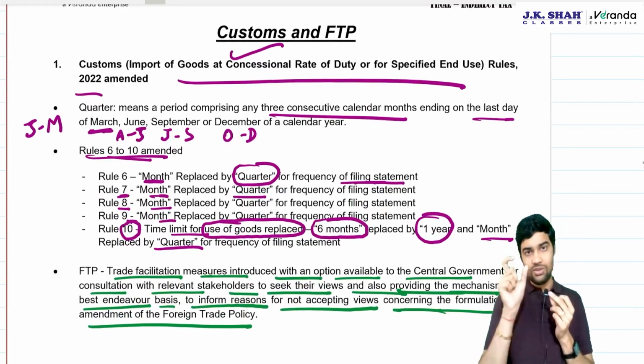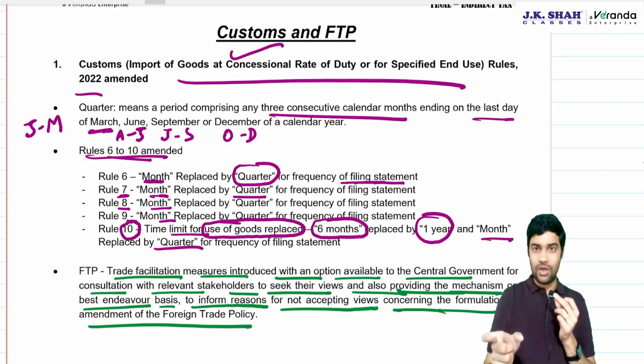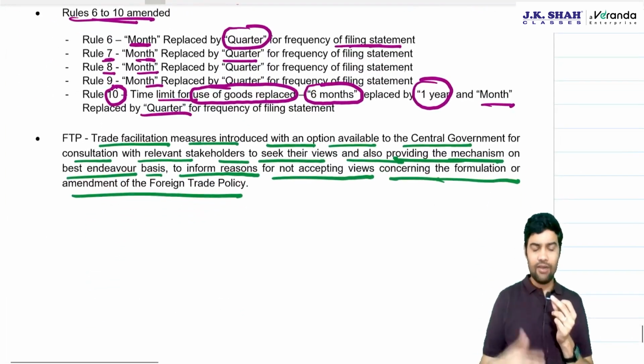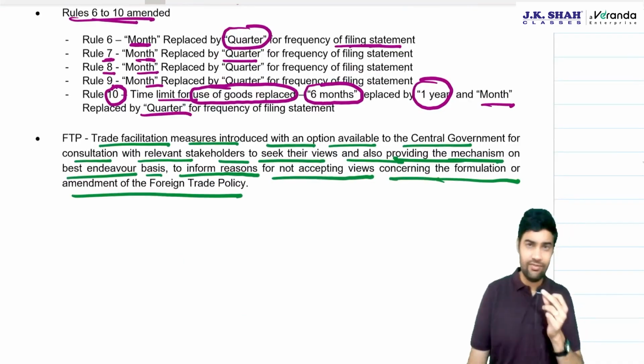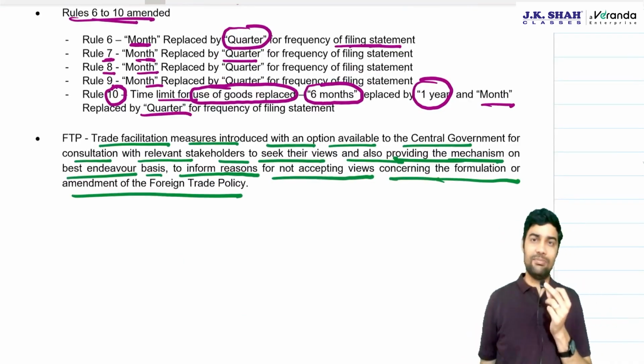Then customs of FTP, in concessional rate of tax, they have defined quarter, and they have said wherever in all these rules month was there, replace it with quarter plus 6 months. That is time limit for using those goods is replaced by 1 year. Government has extended. FTP, government will try its best to give reasons why it has not accepted the views of the industry.